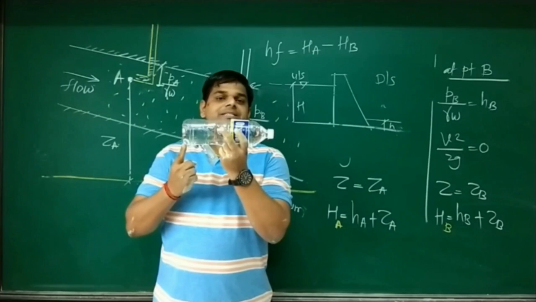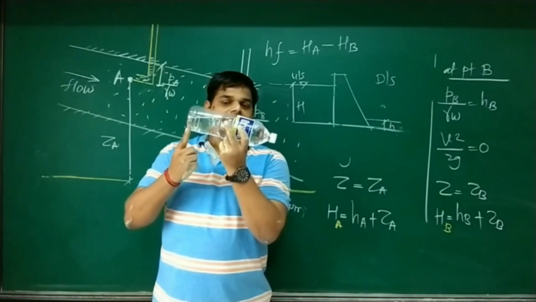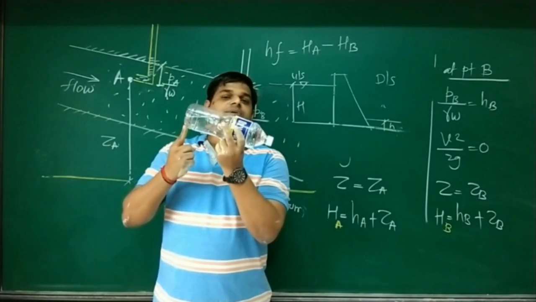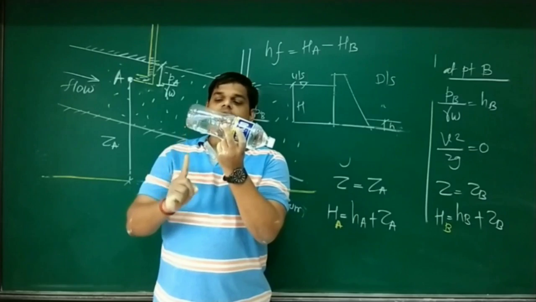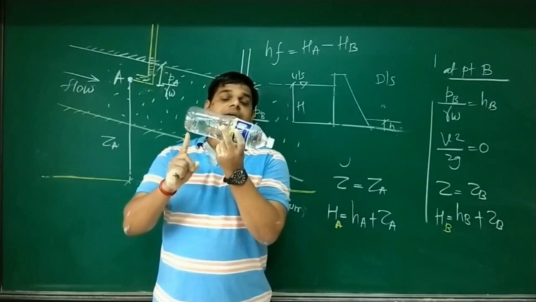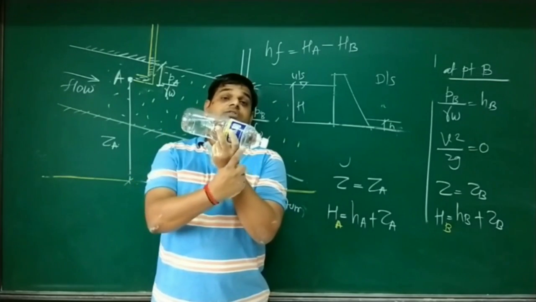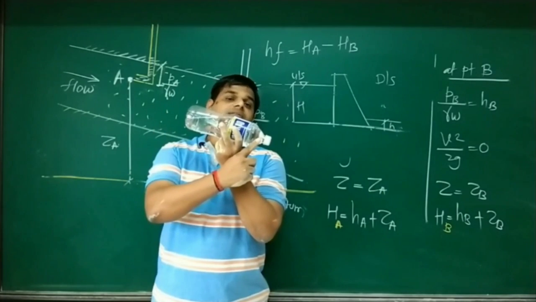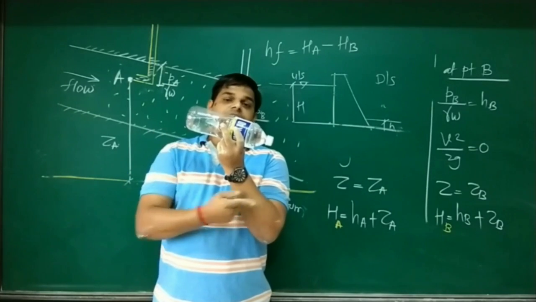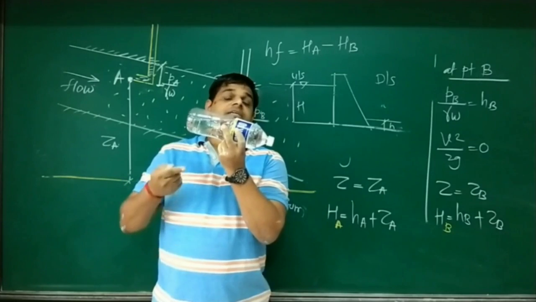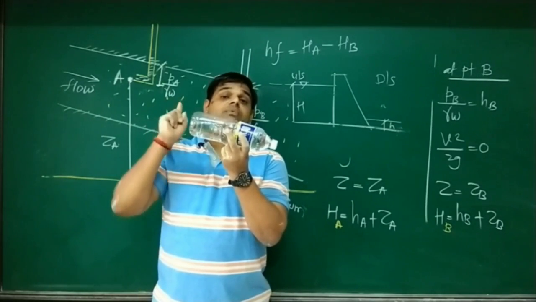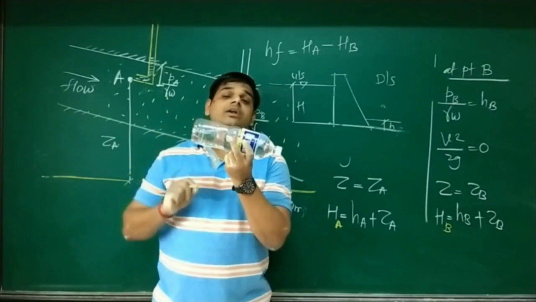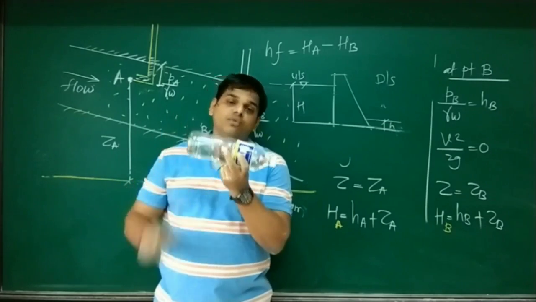When you raise one end of the bottle like this, then there is a possibility of flow. That means there is an increase of datum at one end and an increase of pressure at the other. Here the pressure decreases, at this end the pressure increases, and this datum decreases, this datum increases. That's why head loss develops, and because of head loss, flow develops.